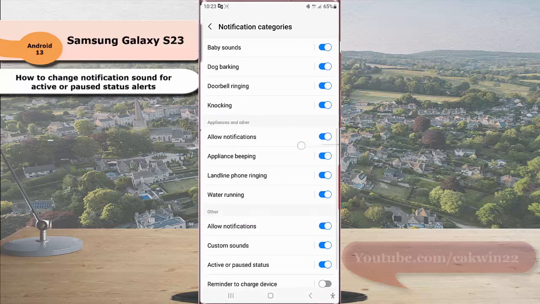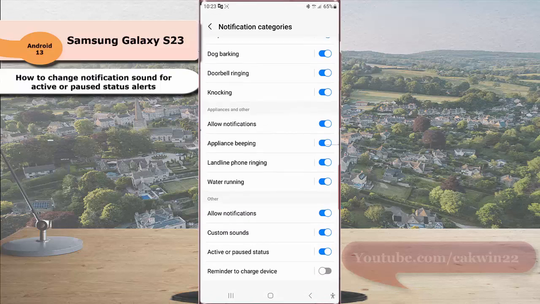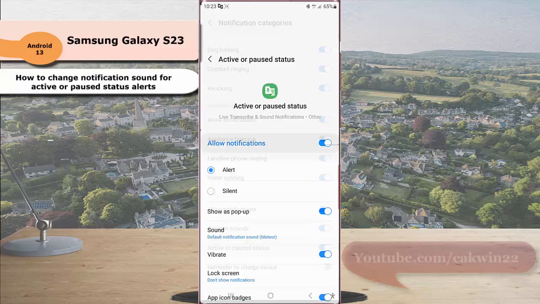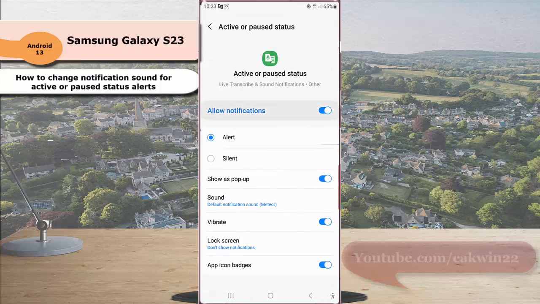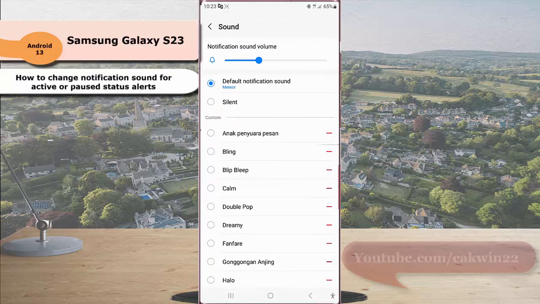Next, scroll down the screen. Under the other section, tap active or pause status. While the alert for active or pause status notification is set to alert, tap sound. And then select the desired sound you would like to use.